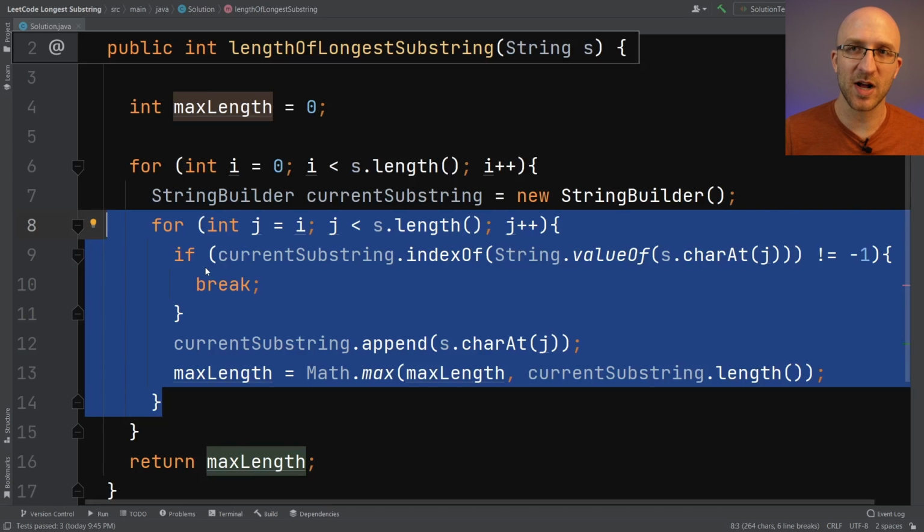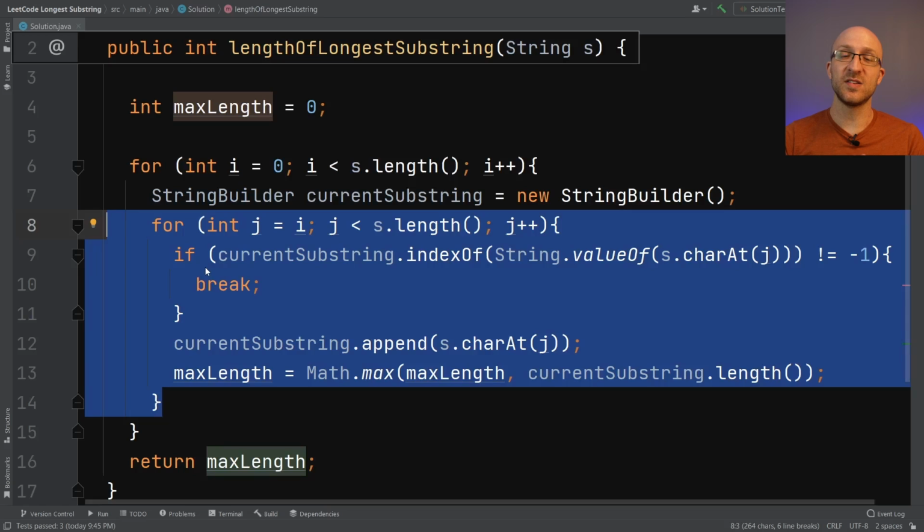But for this specific problem, what do we need to do in order to get the solution with one pass through our string? Well, we need to know the whole substring that we're looking at any given moment, but we also need some way to determine at each character in our loop whether that character already exists in our substring. We want to do that without looping through all of the other characters in our substring, because then we'll be right back in the situation where we have that inner loop.